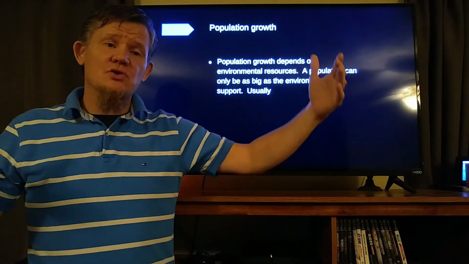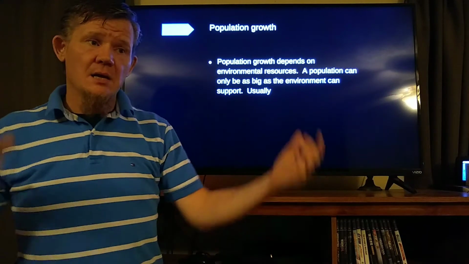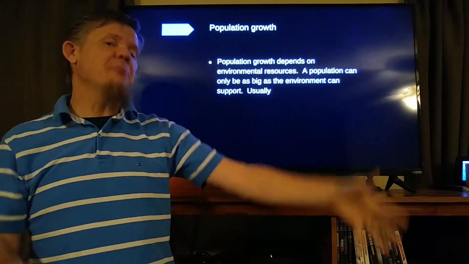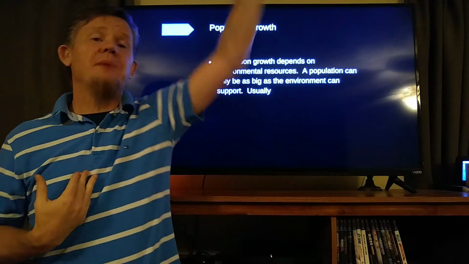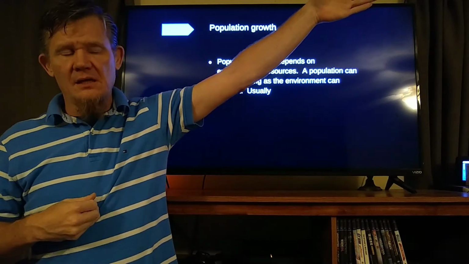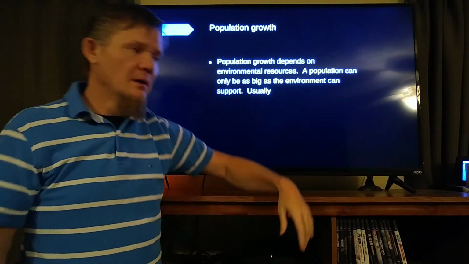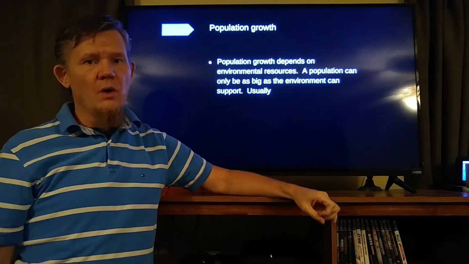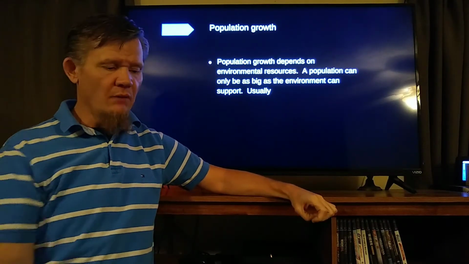What has happened to our number of hamsters? Because they had ample food and water, they've now shot past the limit of the cage. So now what's going to happen? Well, if there's enough food and water for 20 and we got 32, that means 12 of them are going to die.